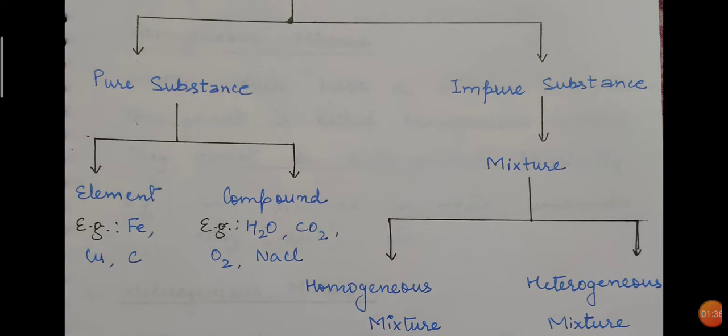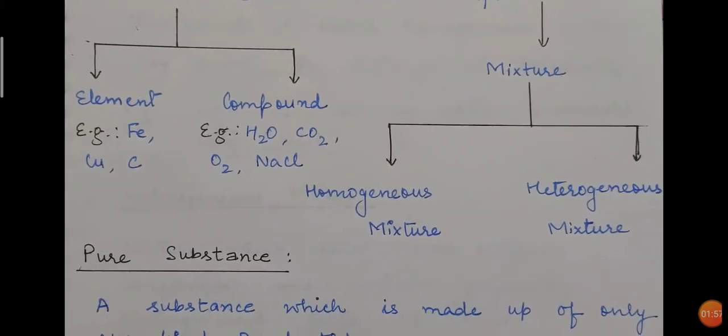For impure substance, I told you we have only one thing, which is mixture. I also explained the easiest way to understand mixture: just see the first three alphabets, mix, means mixture. Any mixture is obtained when we are mixing two or more than two components. In any mixture you will find that it is formed when we mix two or more than two components. Again, mixture is further divided into two types. One is homogeneous mixture and the other one is heterogeneous mixture. And about this we will also be discussing in detail.